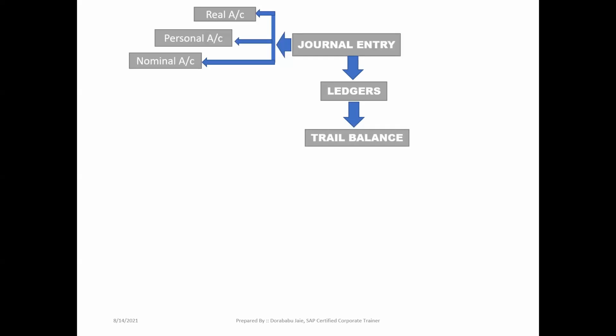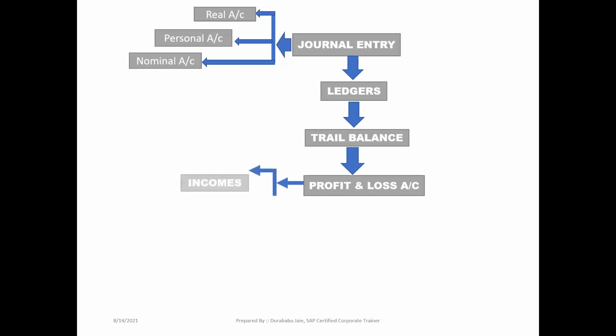Okay, then based upon the trial balance we'll go to profit and loss account or statement of profit and loss. Coming to the statement of profit and loss or profit and loss account, here we have two parameters. One is incomes, second one is expenses. These two parameters come under our profit and loss account.